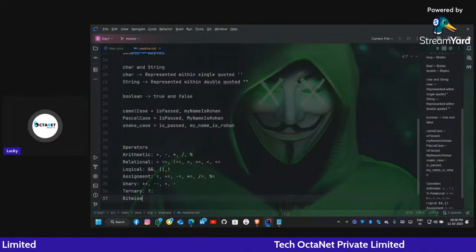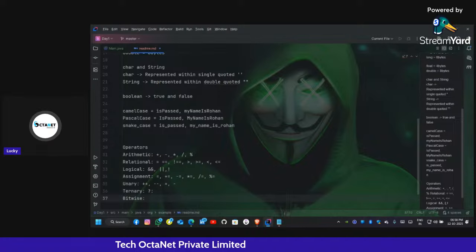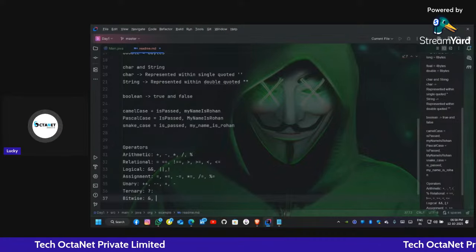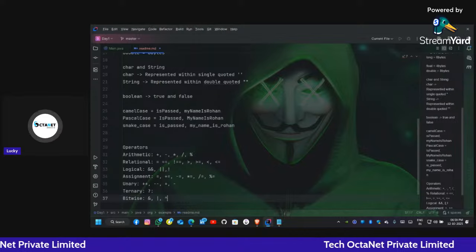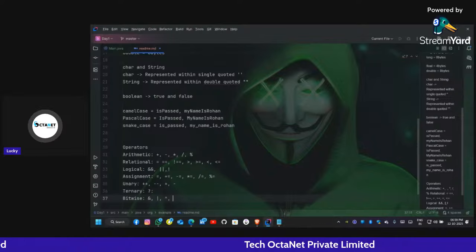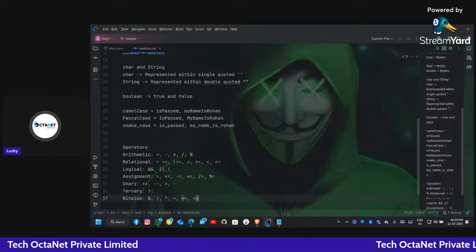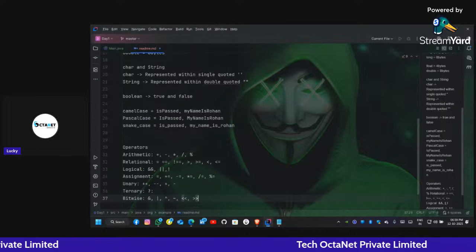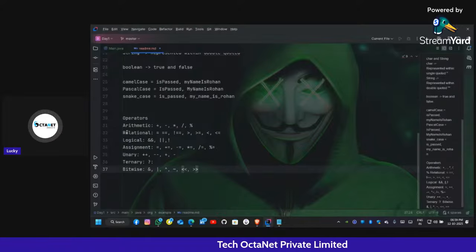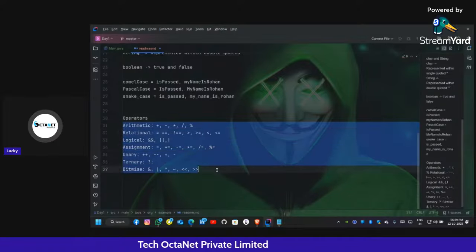It will be used in if else. Then at last comes the bitwise operators: bitwise and, bitwise or, bitwise XOR, bitwise negation, left shift, and right shift. Okay, this much. So these are the operators we are going to learn.